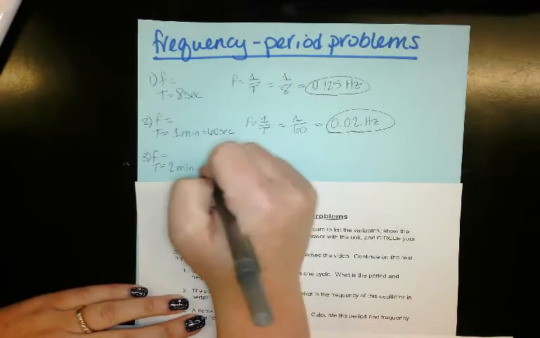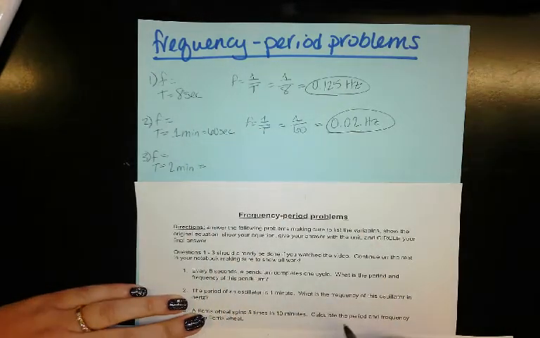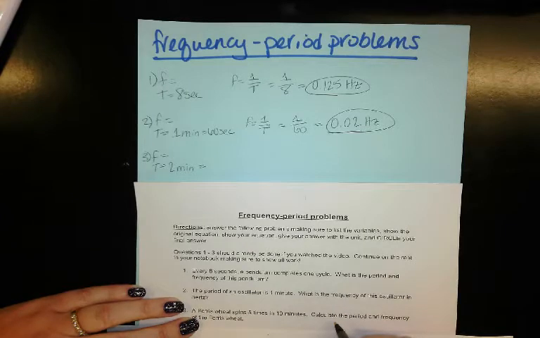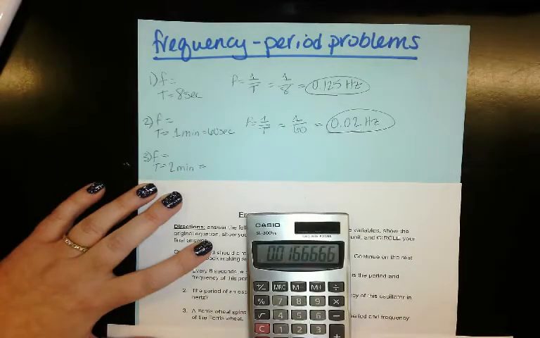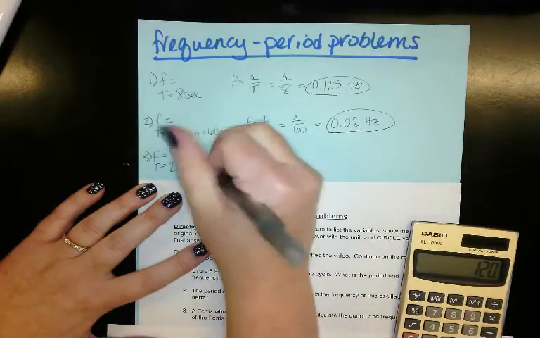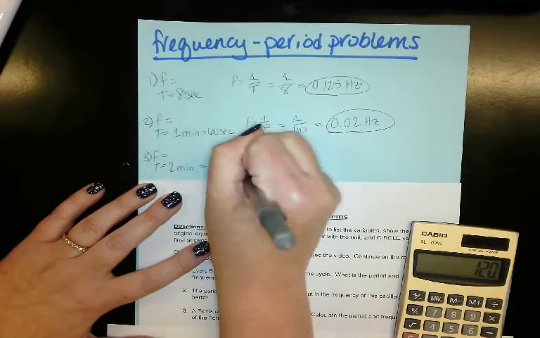Our period is 2 minutes, but we have to change it into seconds. So you're going to take 2 times 60 to turn it into seconds, and you get 120 seconds.